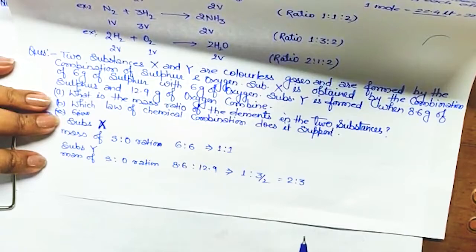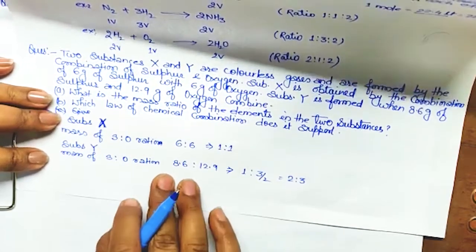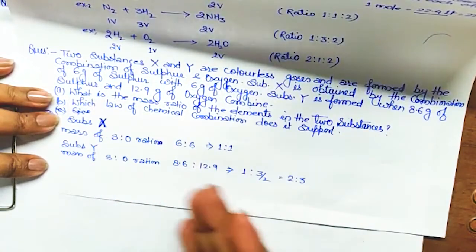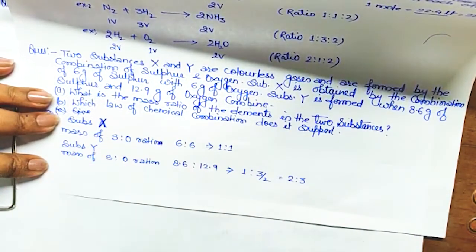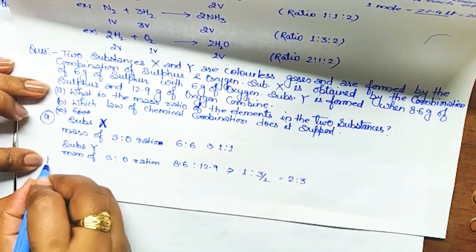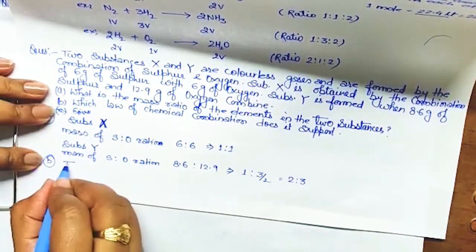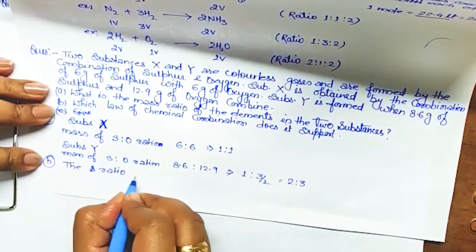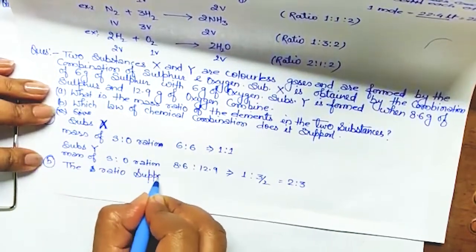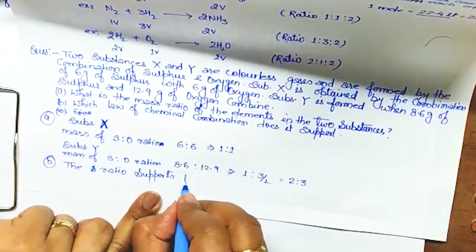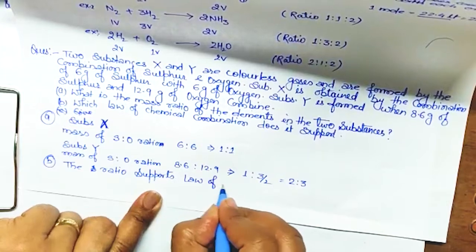The ratio of different compounds they are forming, this is the law of multiple proportion, isn't it? So this supports the law of multiple proportion.